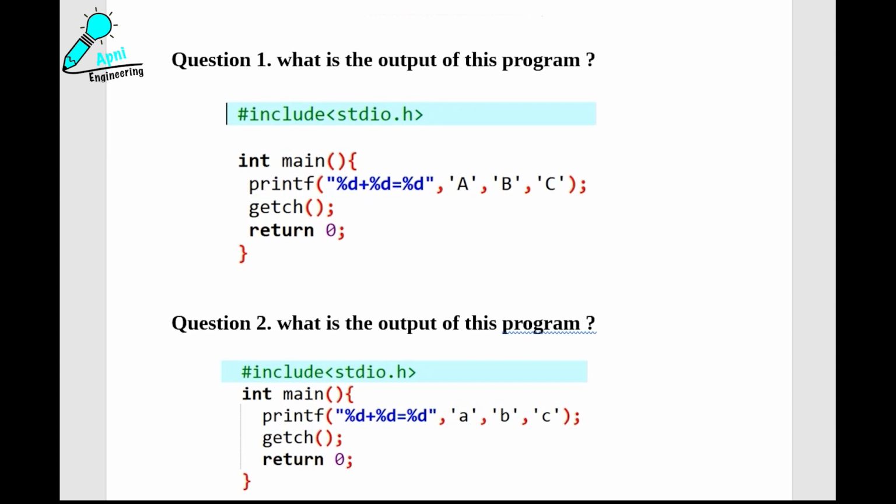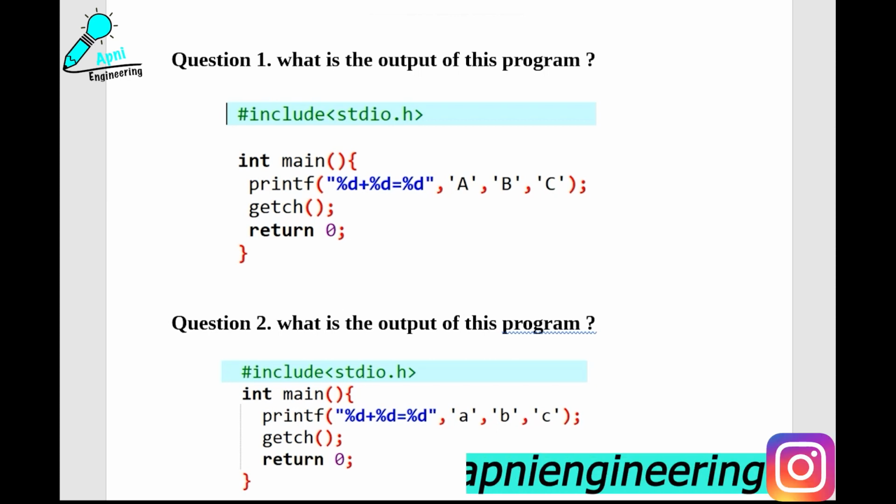Why? Because of ASCII. What is the meaning of ASCII? ASCII means American Standard Code for Information Interchange. Okay, I'm going to repeat one more time. We can convert any integer value between 0 to 128 into character. Why? Because of ASCII. And also we can convert any character value into integer. Why? Because of ASCII. Okay, now I'm going to show you something.